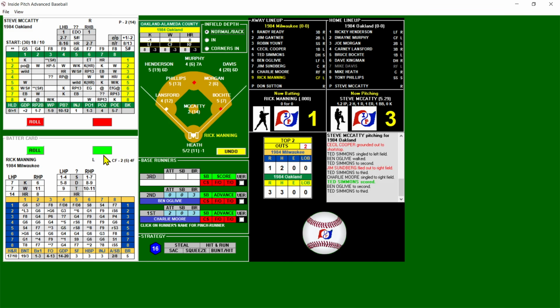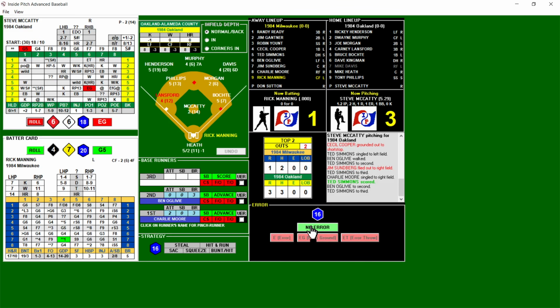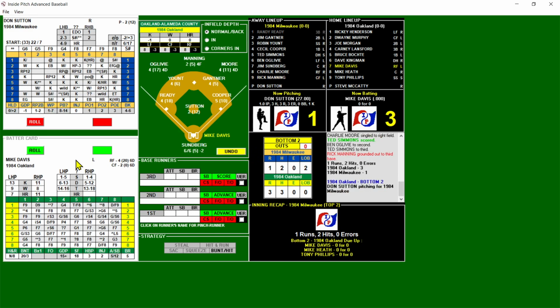So it's 3-1, first and second, and Rick Manning will bat against Steve McCaddy. Decent amount of offense here to start. Here's an error on a grounder possible. 4-7, star 1 is a grounder to third. Lansford is a 12 error. So let's see what happens here. Nope, 16. So Lansford catches a little bit of a break there. And we are going to go to the bottom of the second inning.